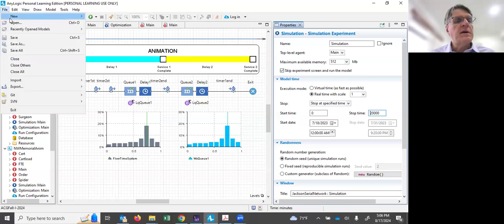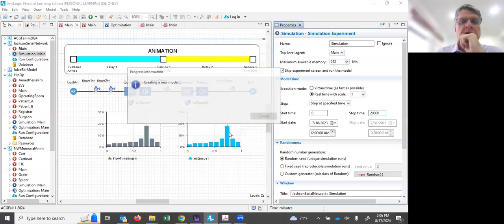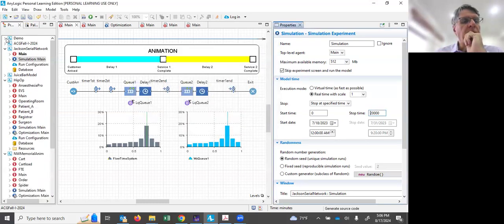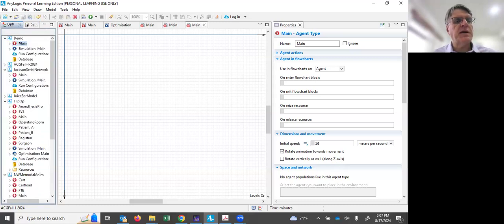So I want to go ahead and create a new model. I'm going to call it demo. And I want to set up the model time units in minutes because, as you've just seen me refer to the waiting time in system using minutes, the 9 minutes. Let's go ahead and finish that. We should get a little space here in the project palette. I clicked on that. There's the project panel, excuse me. And we have demo sitting right at the top here.